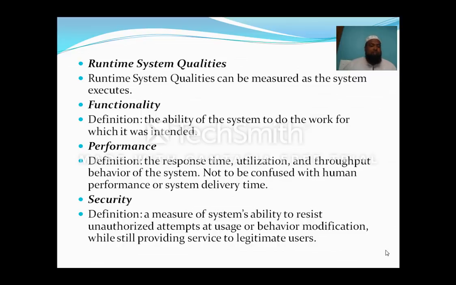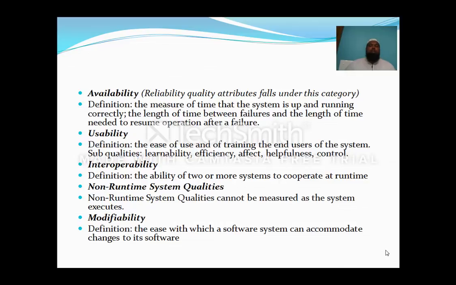The definition we have given for functionality is the ability of the system to do work as intended. It means whatever the intention of the customer, it has to work out. Performance is the response time, utilization and throughput behavior of the system for a particular system delivery. And security is the measure of the system's ability to resist unauthorized attempts at usage or behavior modification while providing the service. Then availability and reliability quality attributes fall under this category. We already discussed how availability is about whether we are reaching a particular system and whether it is responding to us correctly or not. If it is failing, then the availability of the system can be measured.